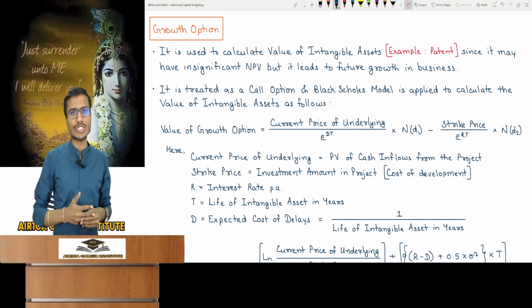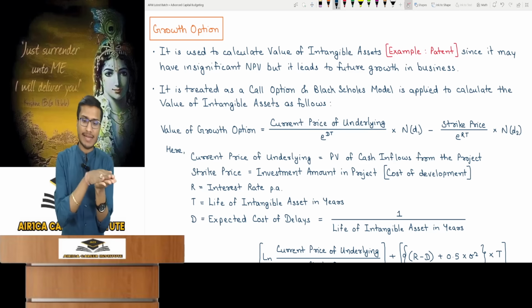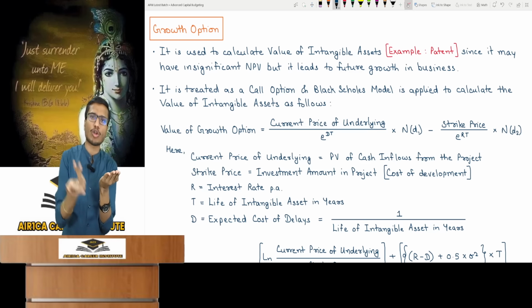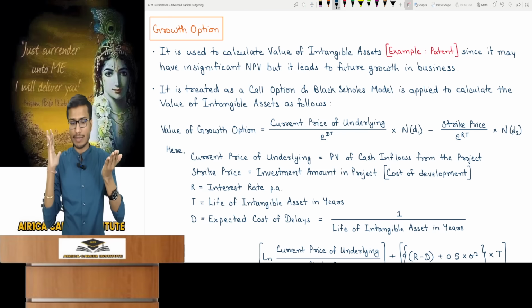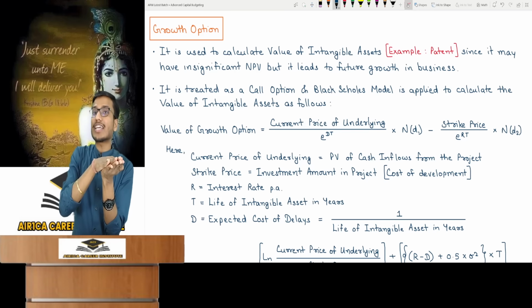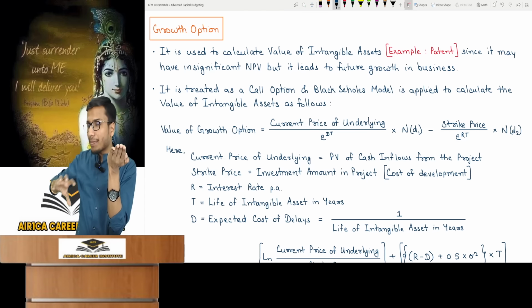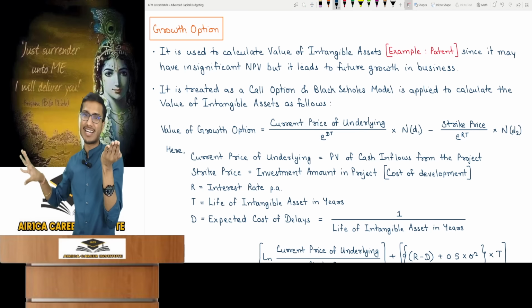But look, it's easy. It's nothing, just a formula, so I'll quickly explain it once. Let's discuss the patent. So why was it considered a call option? I'll briefly explain without much detail. A patent is just a piece of paper. But this piece of paper has value. What is it? Because of this, I'll be able to get my medicine developed. That is, now I'll be able to invest money in the cancer drug project.